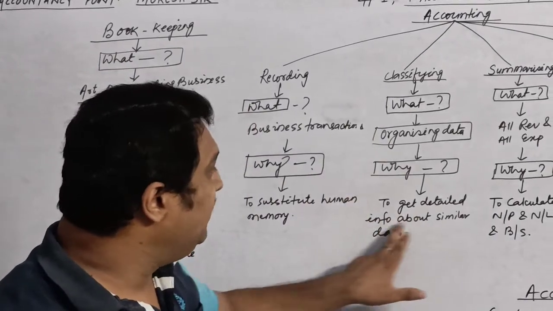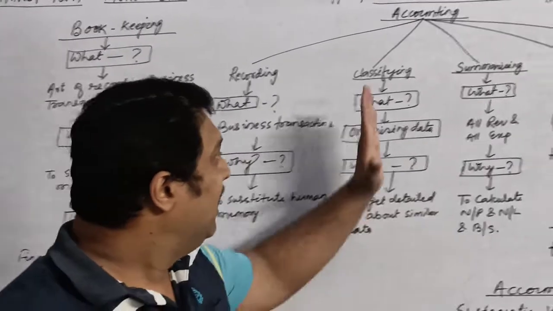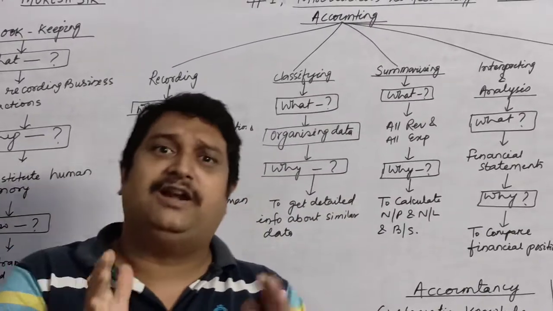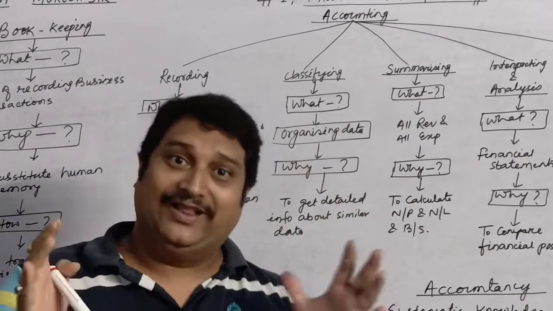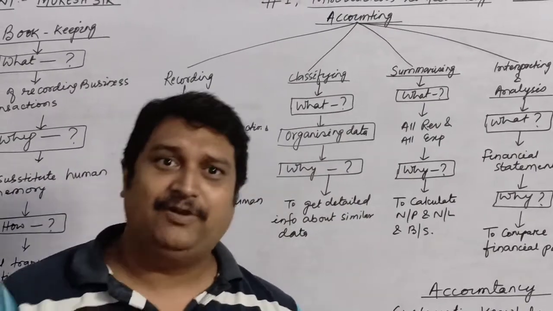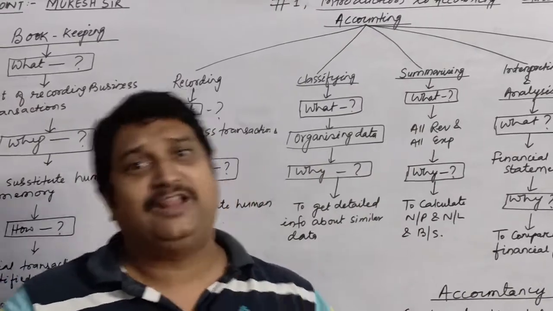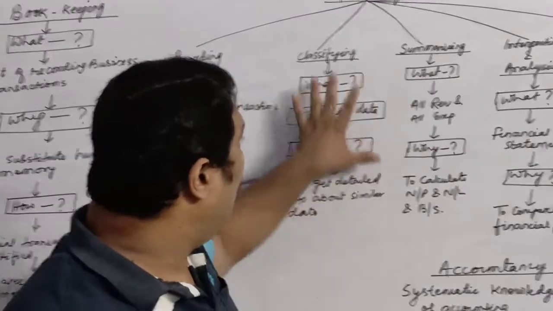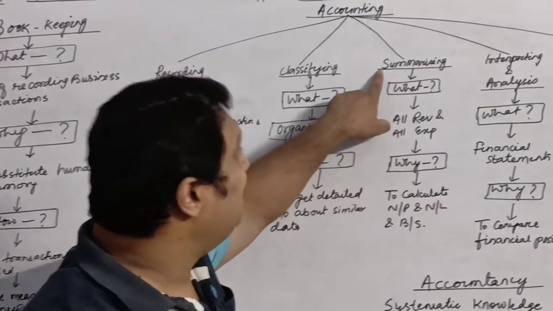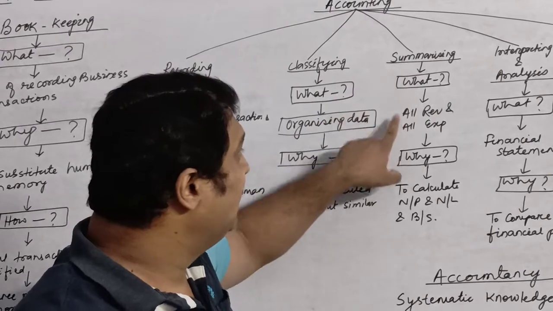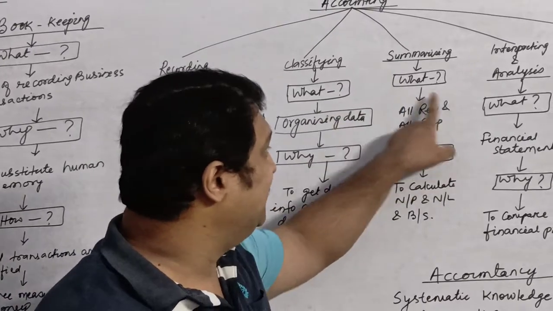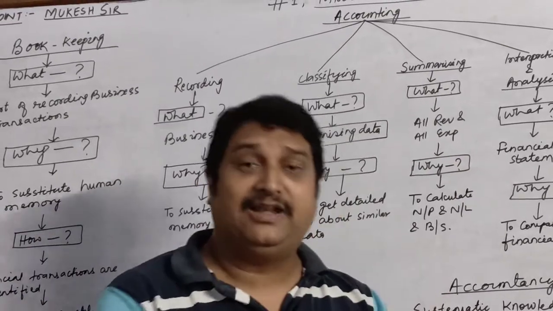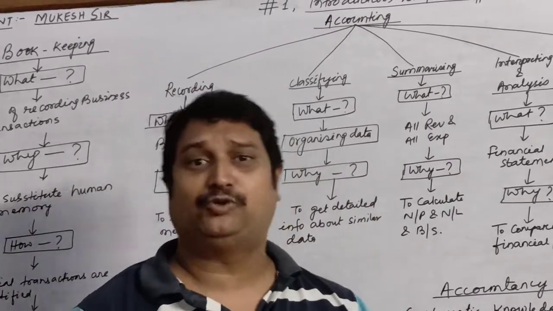That is to get detailed information about similar data. After all similar data have been recorded at different places, with the help of that, will that be sufficient? Will that give me the information whether I am earning profit or not? No. So with the help of all these data, I will try to summarize my transactions. What is summarizing? Recording all revenues and all expenses. All my sources from where I have received the money will be written at one place. All my expenses will be shown at one place.